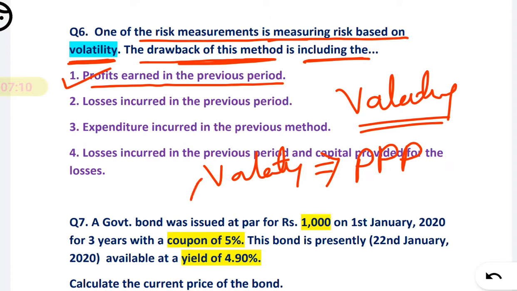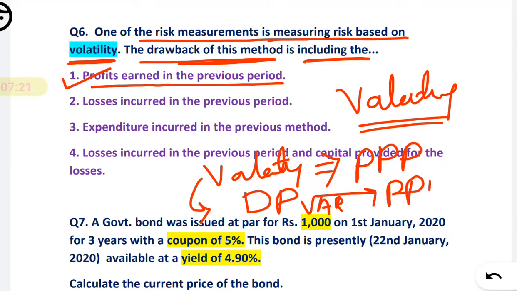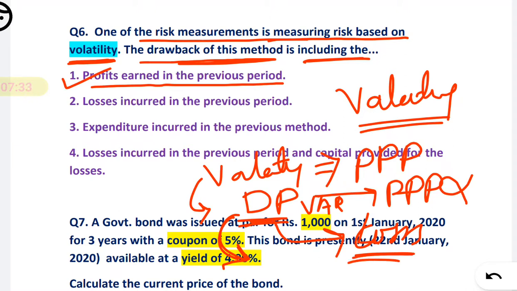So that's why we go for the downside potential, using the VAR, and in that the profit of a previous period is ignored. It only considers the losses, because it is downside potential, that is decreasing. Downside means what? Decrease, right? So it only considers the losses.